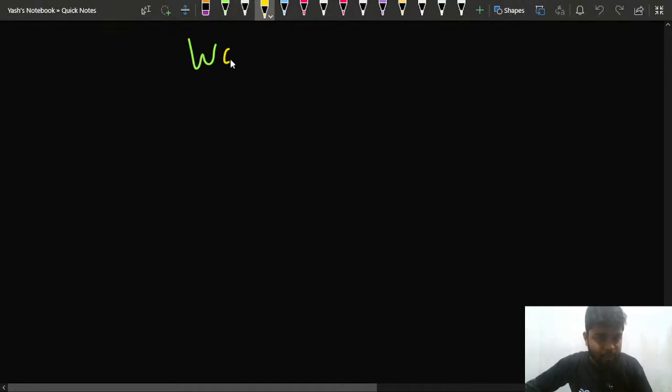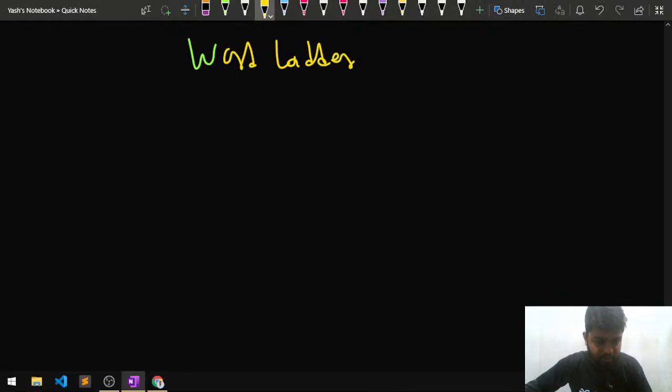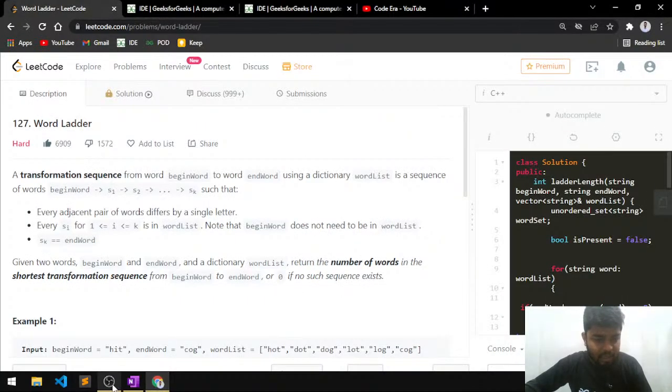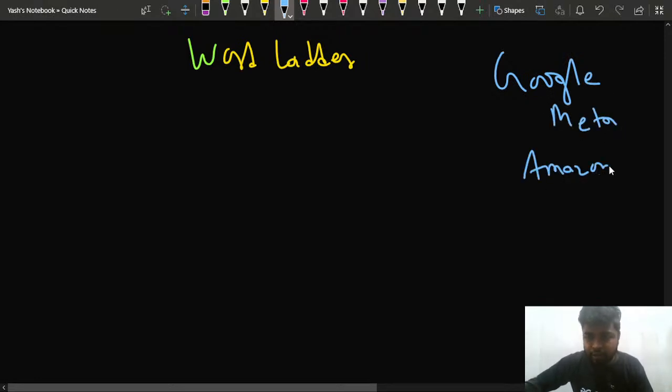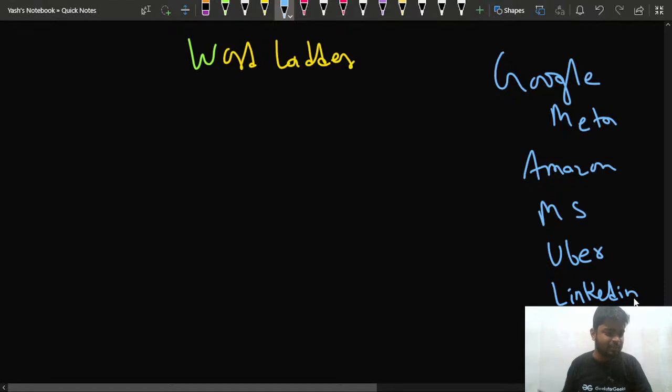So the name of this problem is word ladder, and previously this problem has been asked in Google. It has also been asked in Meta, that is Facebook. Apart from this, it has been asked in Amazon, Microsoft. It has also been asked in companies like Uber, which is a very good one. Now it has also been asked in LinkedIn, right? So these are the top companies that have asked this particular question.